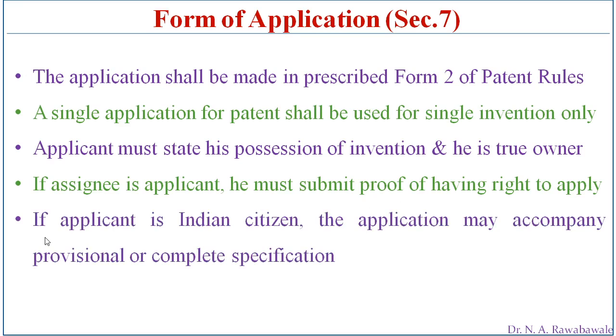Then, if the applicant is an Indian citizen, the application may be accompanied by a provisional or complete specification. When the application is submitted for patent, it is binding on the applicant to submit a provisional or complete specification. Initially the provisional specification is submitted and then the complete specification is submitted. What these specifications are, we will discuss in detail later.